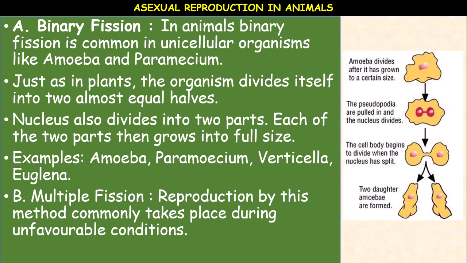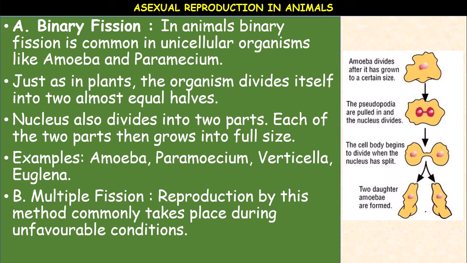In binary fission, you can see here, the amoeba, after it has grown to a certain size, when the conditions are favorable, the pseudopodia are pulled in and a small constriction is formed in the nucleus. Finally, constriction is formed in the body wall as well as in the nucleus. Then the cell body begins to divide when the nucleus has split. So the nucleus is divided into two equal halves. The total body is also divided into two equal halves. The two daughter amoebae are formed by the end of binary fission.